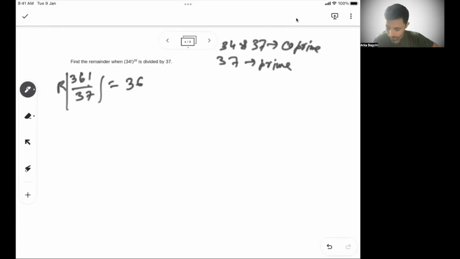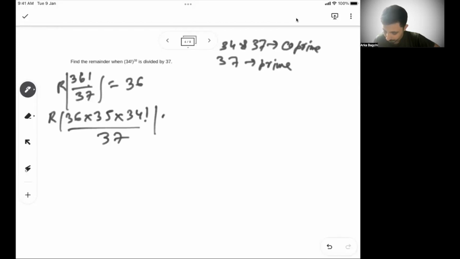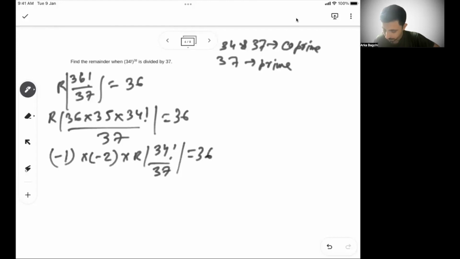And then again, I can break it into 36 into 35 into 34 factorial by 37 is equal to 36. Now, in the first case, I'll get a remainder of minus 1. In the second case, I get a remainder of minus 2. And the last case will remain as is, 34 factorial by 37 is equal to 36.